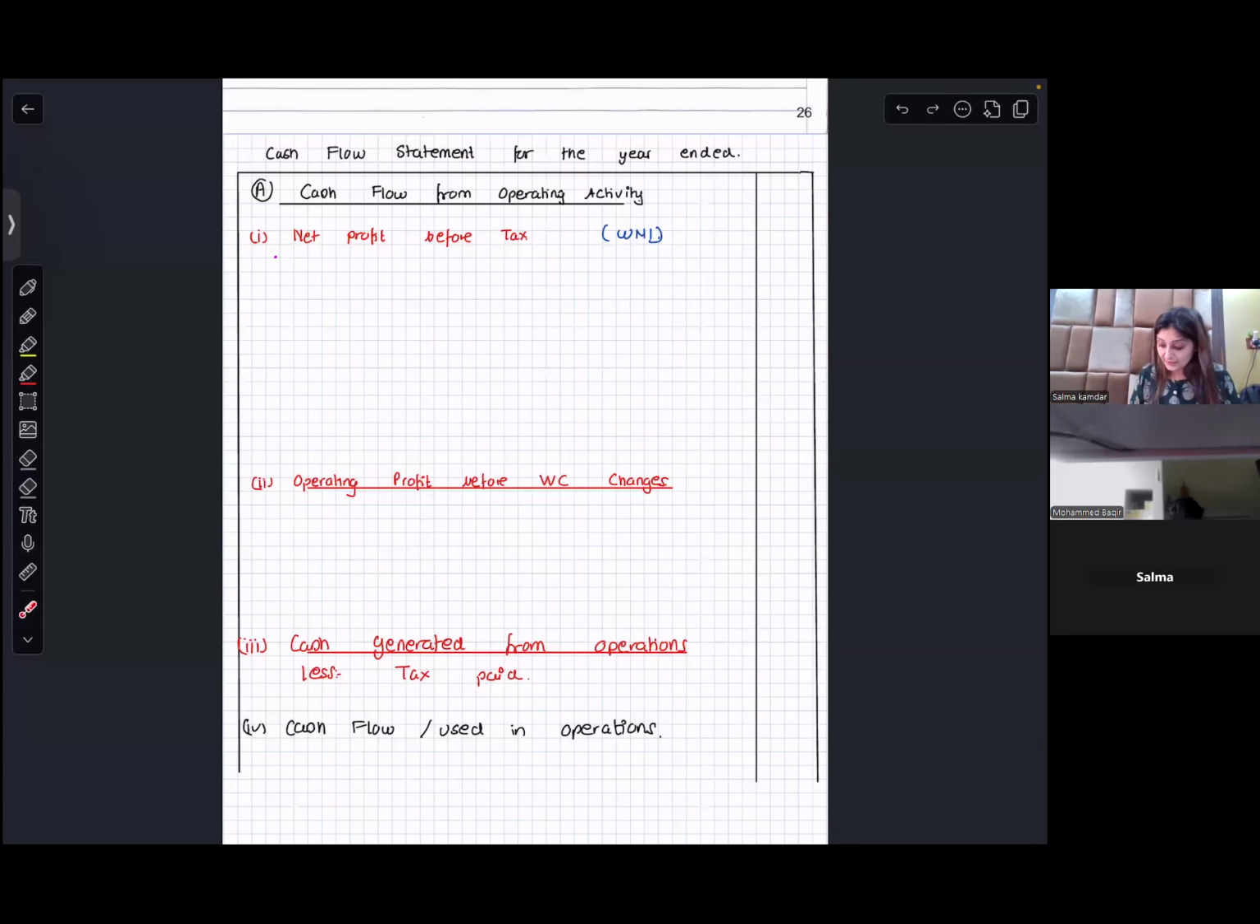Now, the first thing that you always start with, you're going to write these five things intact: net profit before tax, operating profit before working capital changes, cash generated from operations, minus tax paid, cash flow from or used in operations. Now, when you go for this net profit before tax, you will go to your working note. Do you remember the working note?